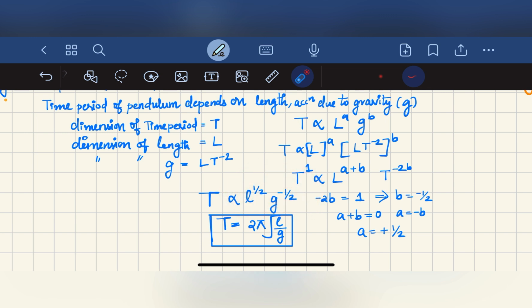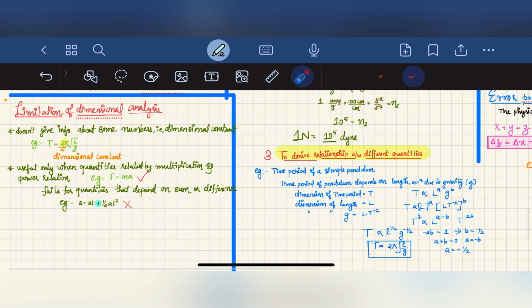This is a dimensionless constant, which means there is no dimension, it is a number, so we cannot find that. So T is proportional to L raised to 1 by 2 and G raised to minus 1 by 2. T is equal to 2 pi into root of L by G.